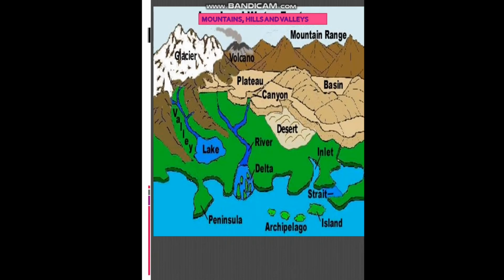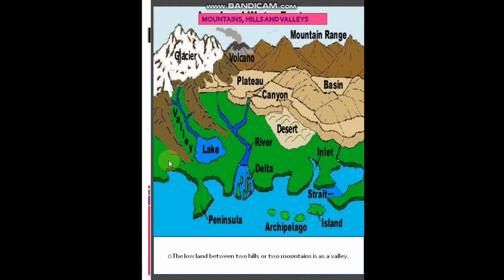Next, we shall be seeing mountains, hills and valleys. So this is a mountain range. This is a valley. Here comes a river, you can see. This is a desert. This is a peninsula. This is a highland. We'll be seeing what a valley is. A valley is nothing but a low land between 2 hills or 2 mountains. So this is a valley.